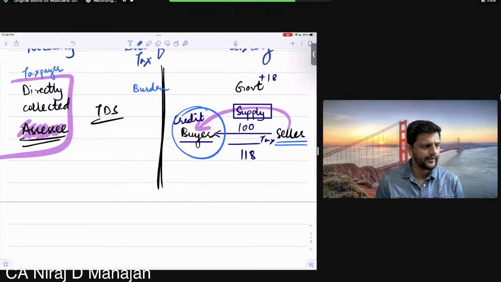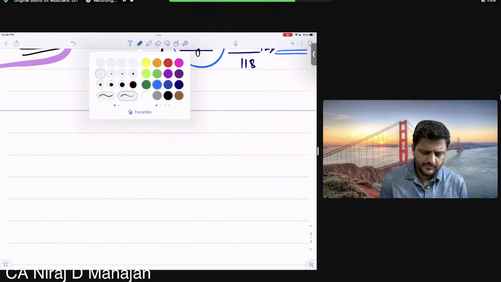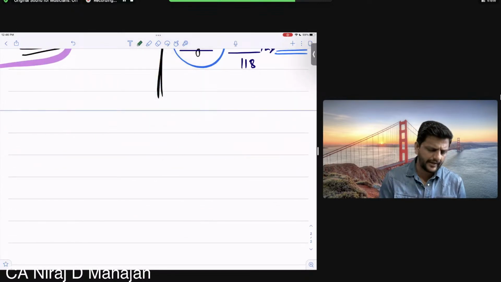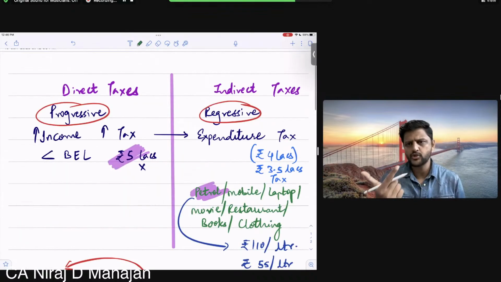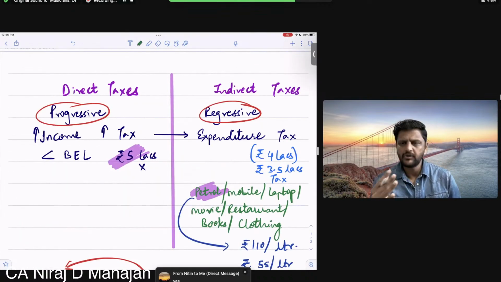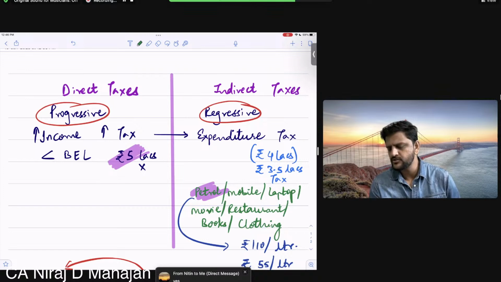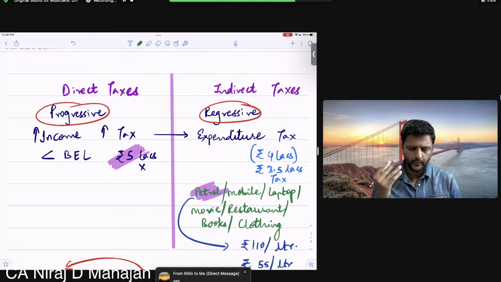Shall we go ahead? Then let us discuss some types of direct tax, which we had: income tax, wealth tax, inheritance tax. But wealth tax and inheritance tax are not applicable in India. Wealth tax is abolished right now in India.